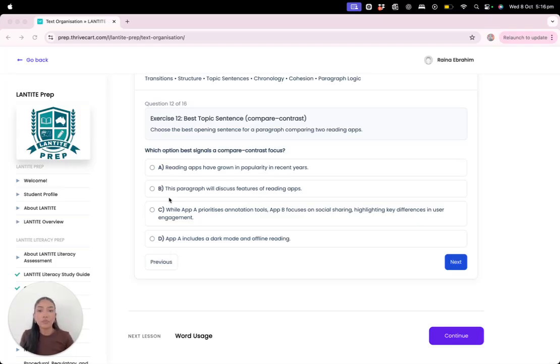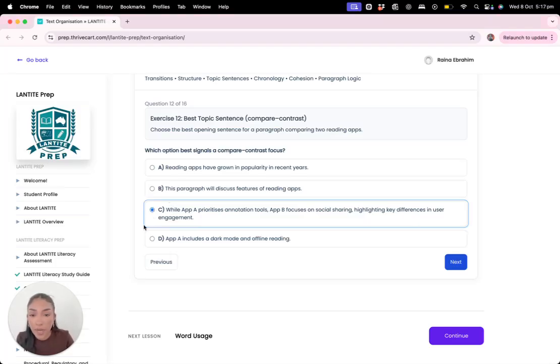Okay, so having a look at this, C is the best opening sentence for a paragraph: while App A prioritizes annotation tools, App B focuses on social sharing, highlighting key differences in user engagement, and then you would go on to explain that.